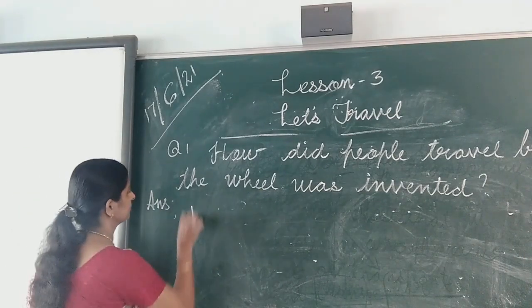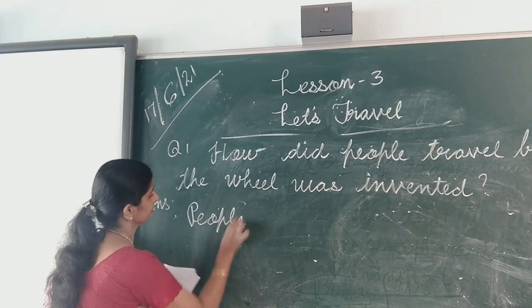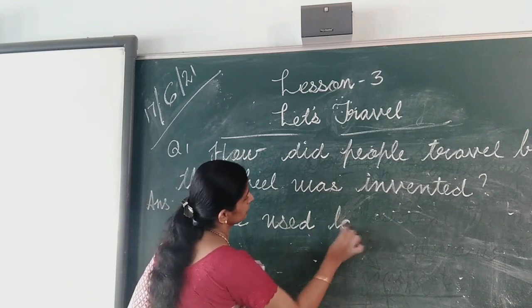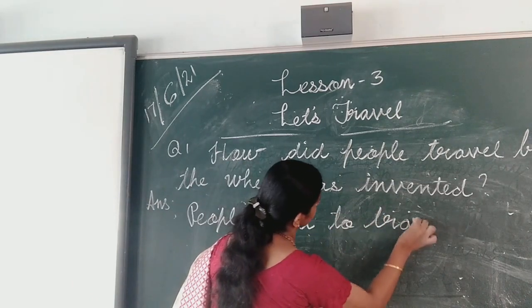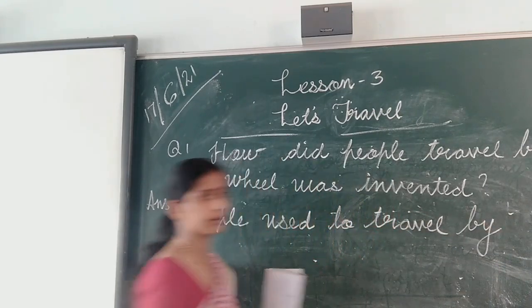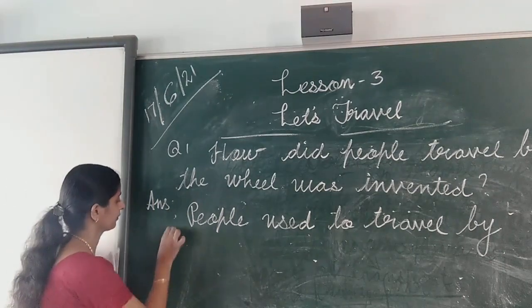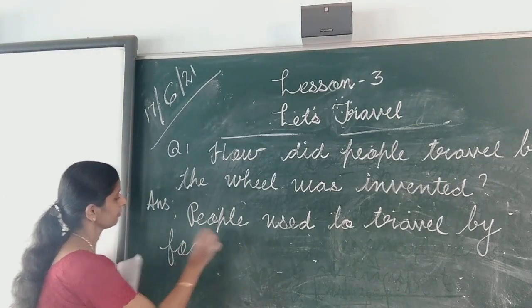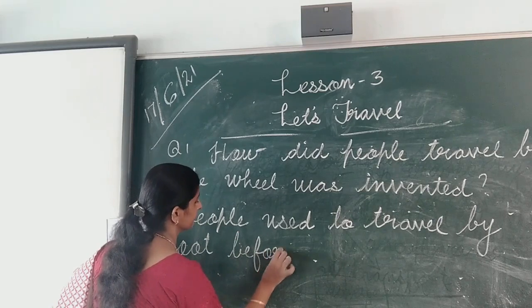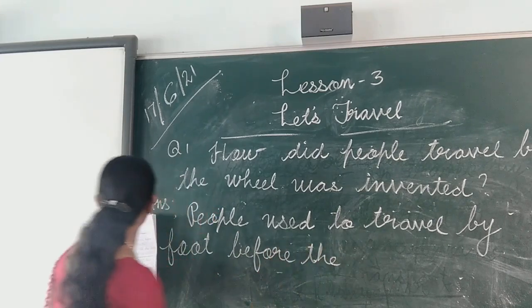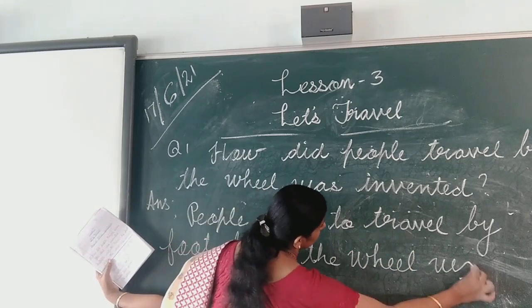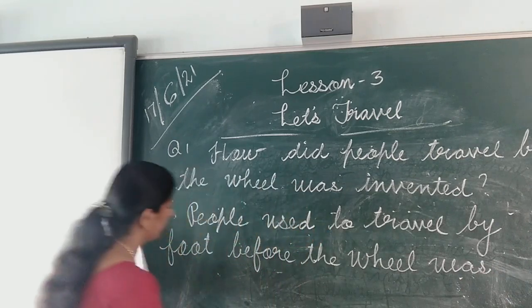Answer: People used to travel by foot before the wheel was invented.